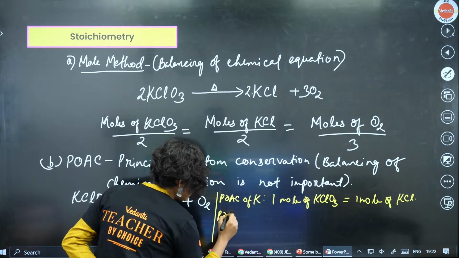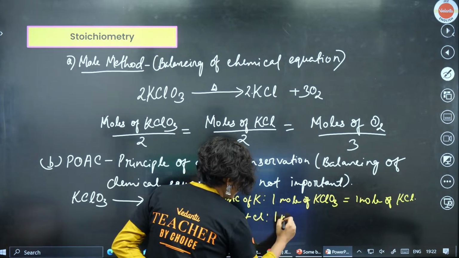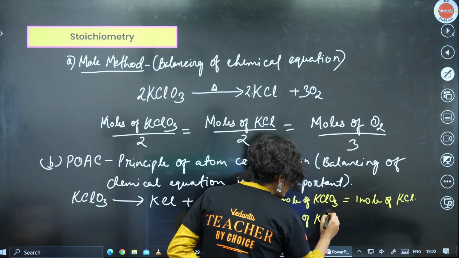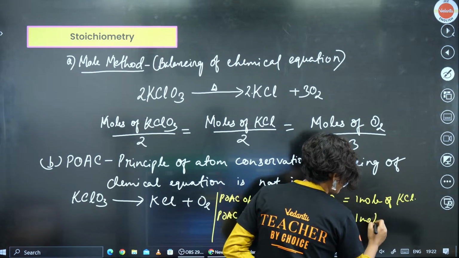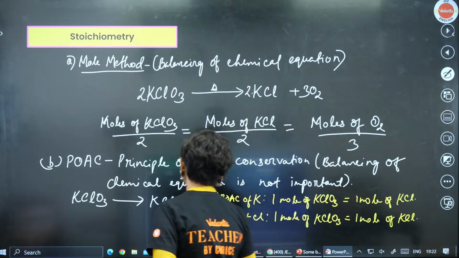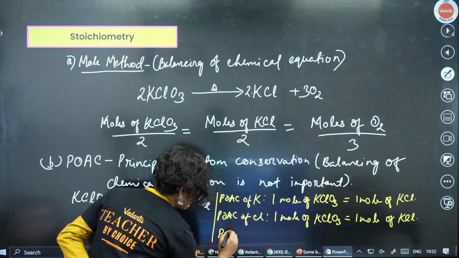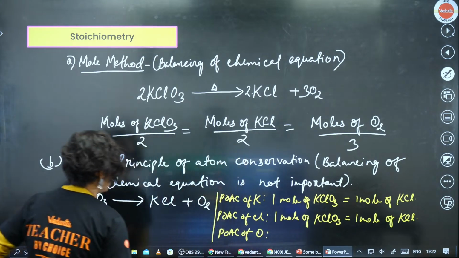Now, POAC of Cl, if I do, again 1 mole of KClO3 is equal to 1 mole of KCl. Yes. Now, POAC of oxygen, if I do, check it out. POAC of oxygen is equal to what?